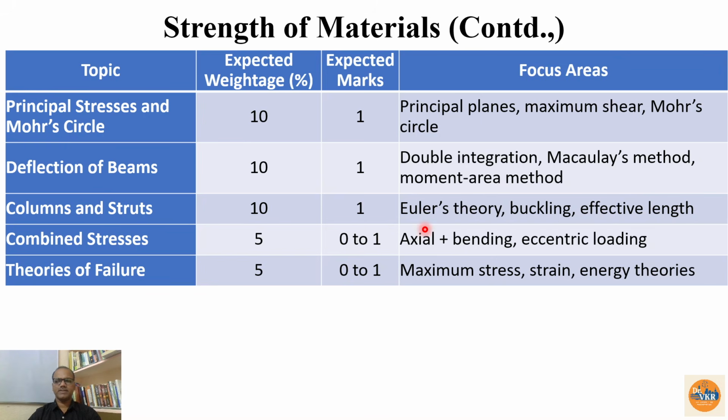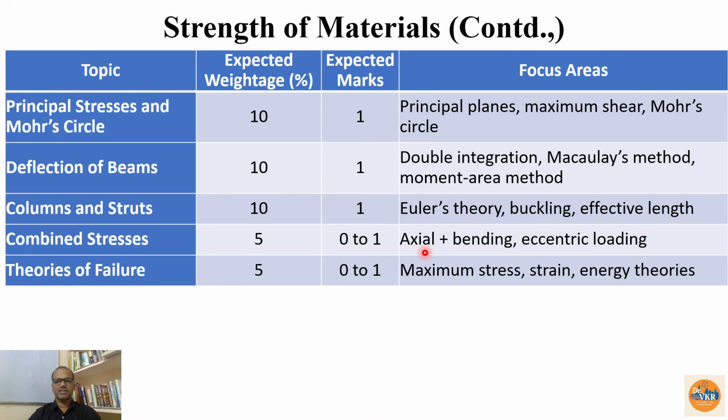Columns and struts, in this one Euler's theory, buckling and effective length. And effective length for various end conditions: both ends fixed, one end is free and another end is fixed, one end is fixed and the other end is hinged. Like this we are having the 4 different conditions. For those things, effective length and the slenderness ratio also, radius of gyration, all these things are important.